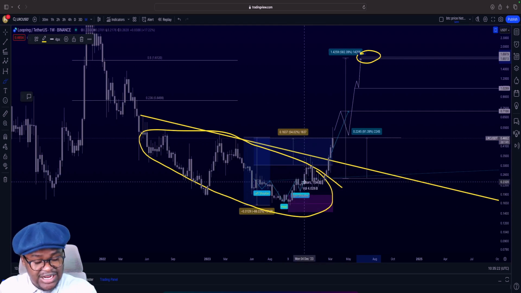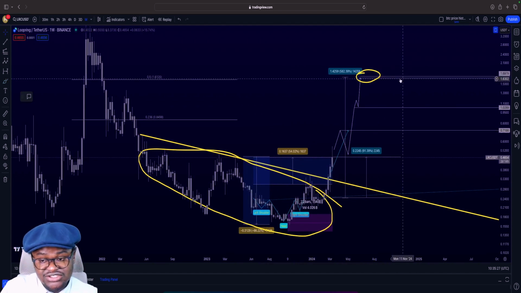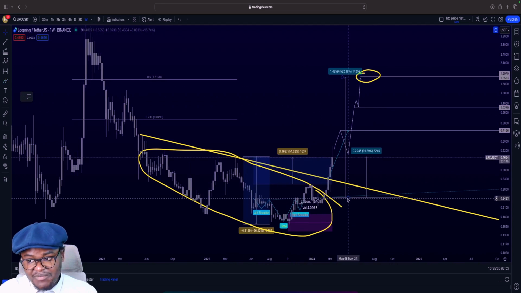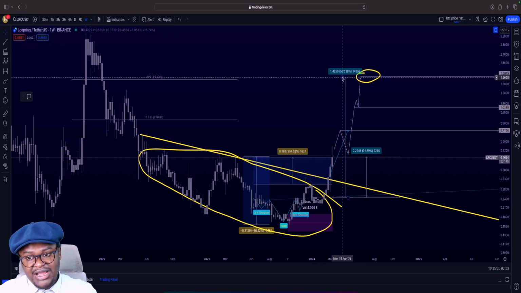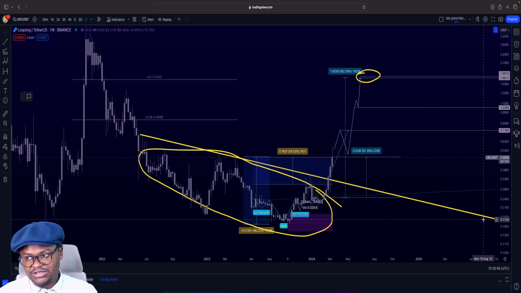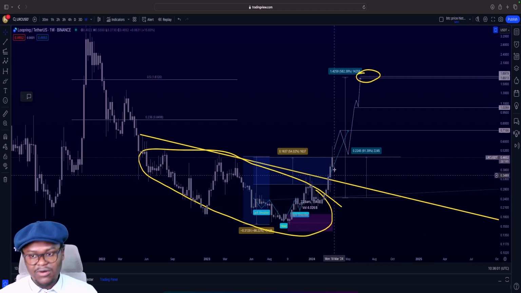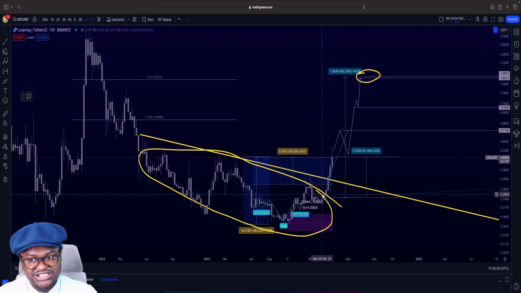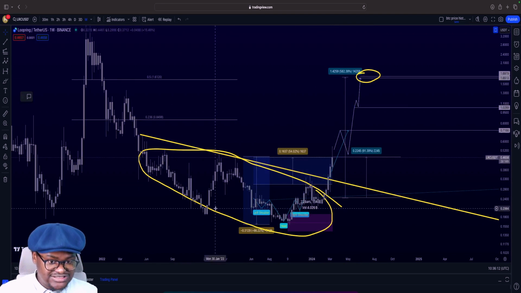Based on this data, there is a good chance that Loopring could go as high as this zone right here, which from my own average entry, you will have to use your own average entry, it will be about, again, not exact, it must not go there, there is no guarantee, it will be about a 582% return on investment. That will put Loopring somewhere around $1.65 to $1.69. It can go higher than that, but for now, that is the maximum we can see from this structure right here.